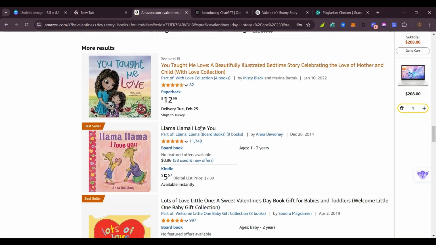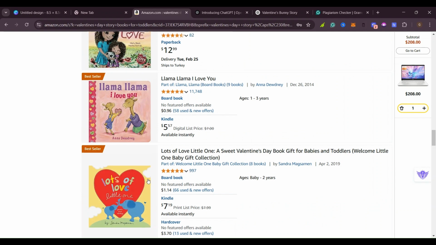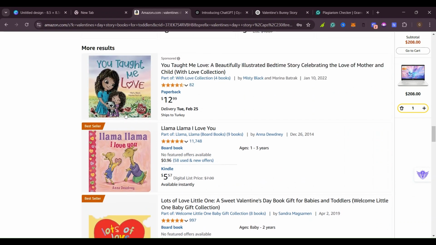by creating these simple books and uploading them on Amazon KDP for free, without even paying anything to start. The only thing you need is an email address and a password to sign up on Amazon KDP and start creating your books. You can create as many books as you want, and with the help of AI nowadays, it's not difficult to come up with stories like this. For example, this book which says Lots of Love, Little One, there's also this one, and this one.